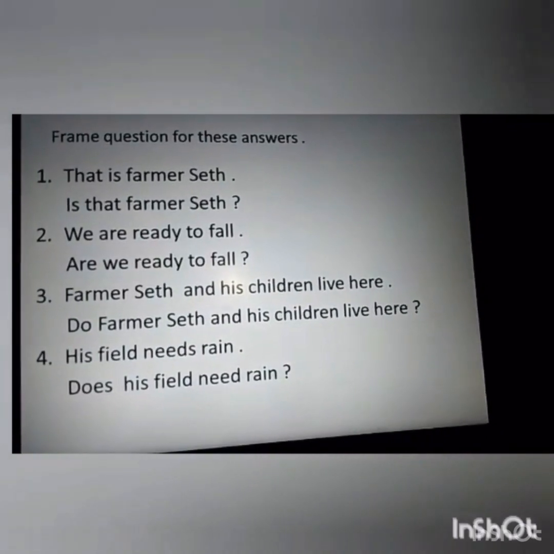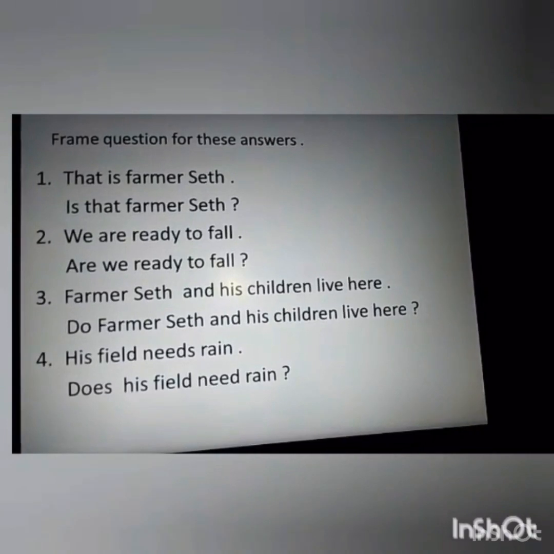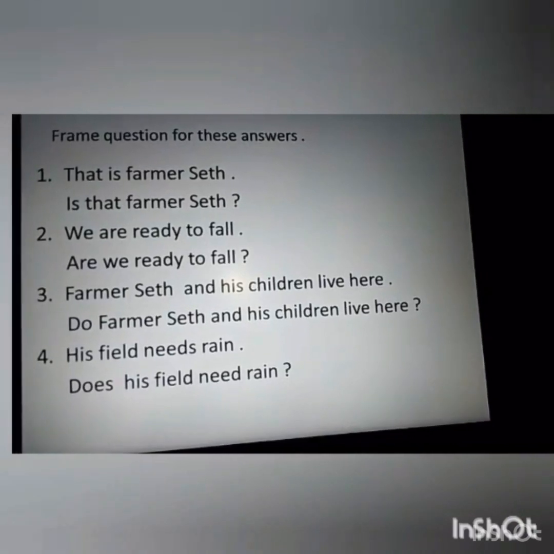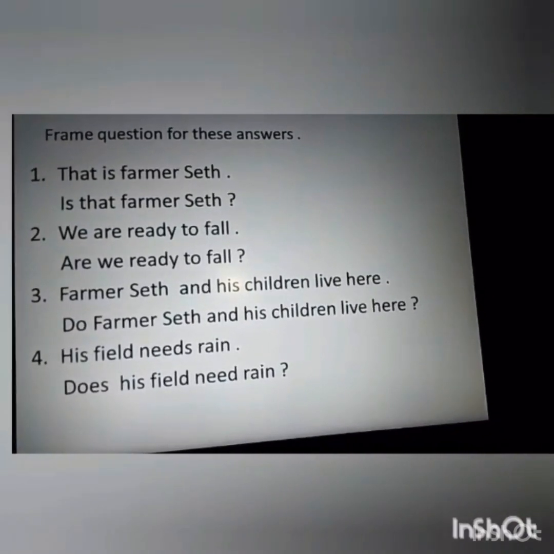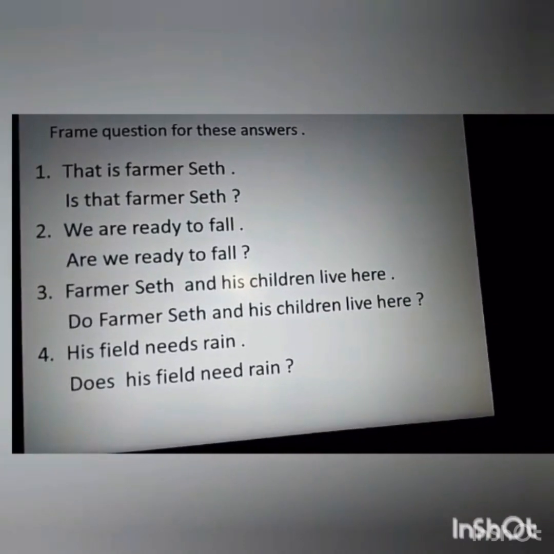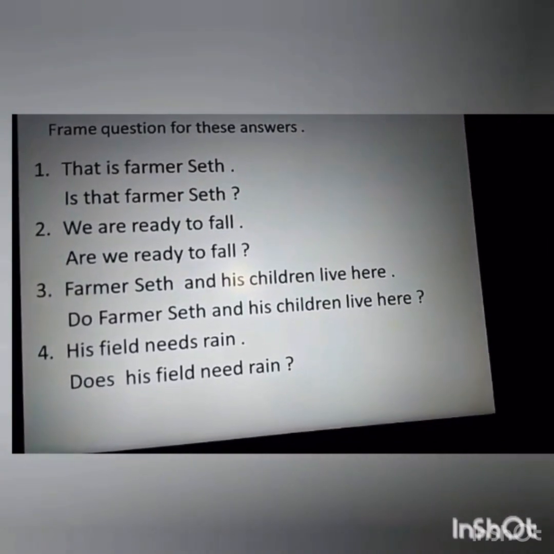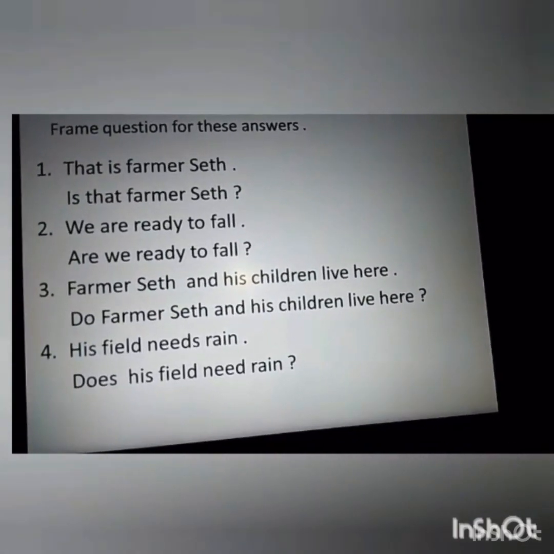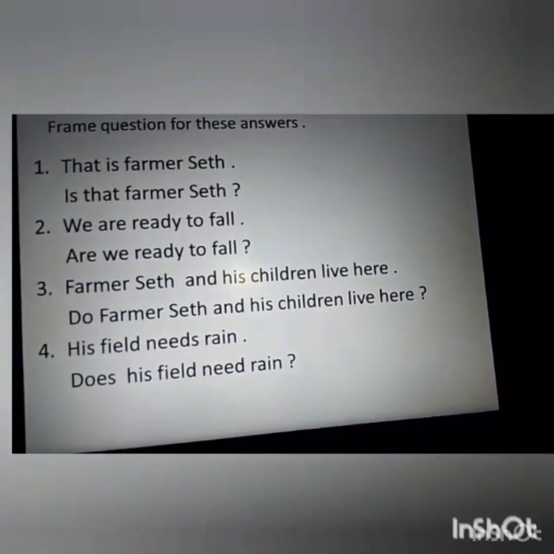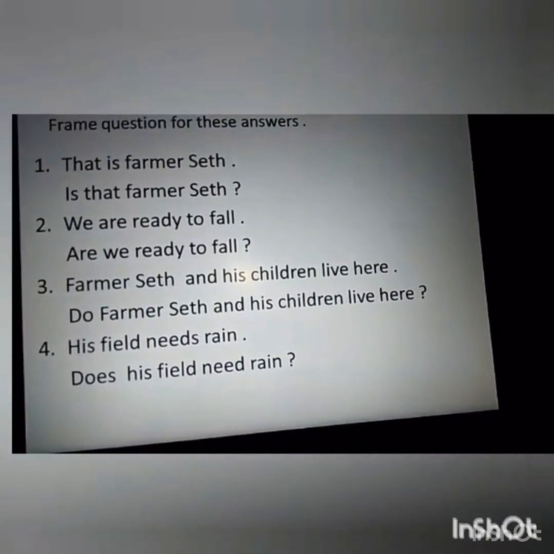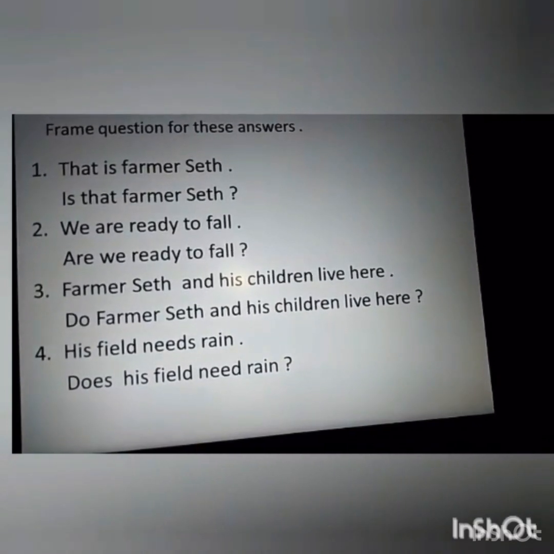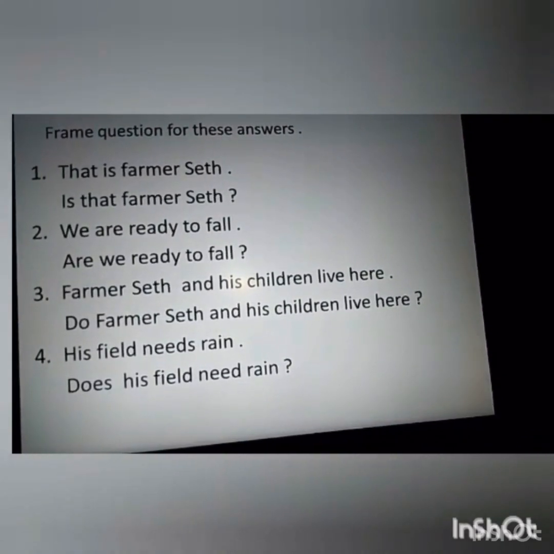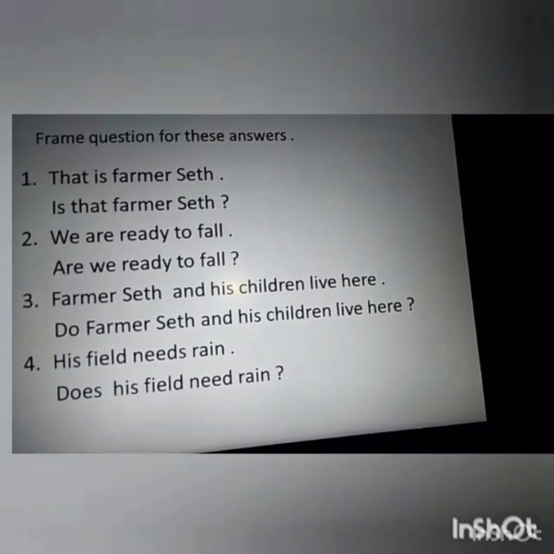Okay, this is your second exercise. In this, you have to frame questions for these answers. Now, for framing the question, you have to just find out if there is an auxiliary word present in the sentence, like is or are. Let's read the first sentence. That farmer is said. So, as you can see, the auxiliary verb is present here. So, we will begin our question by using the auxiliary verb is. Is that farmer said? You have to remember that a question sentence always ends with a question mark.